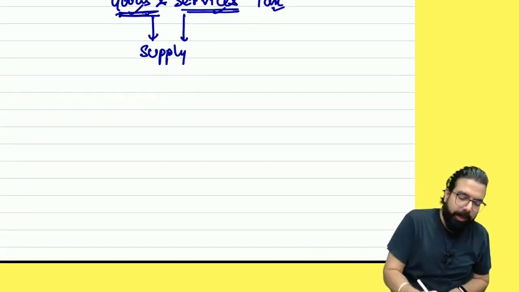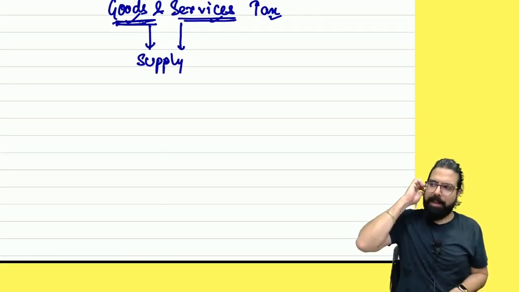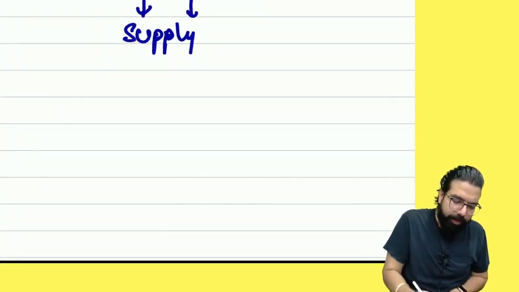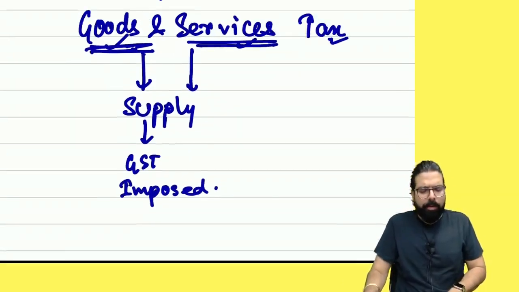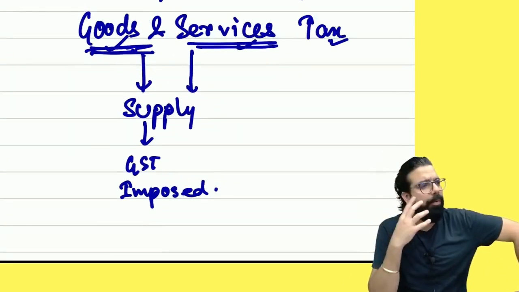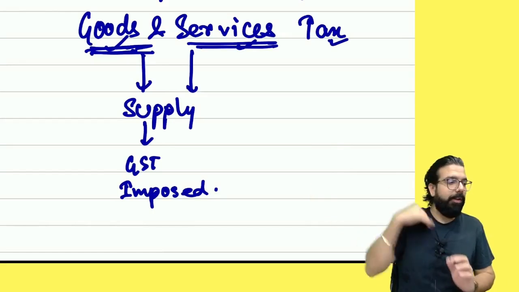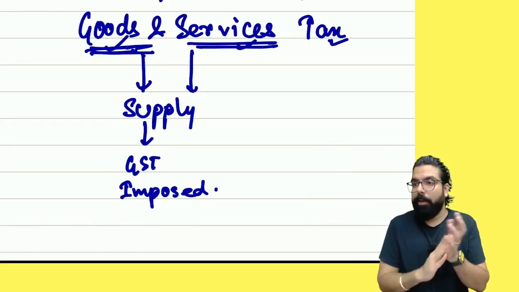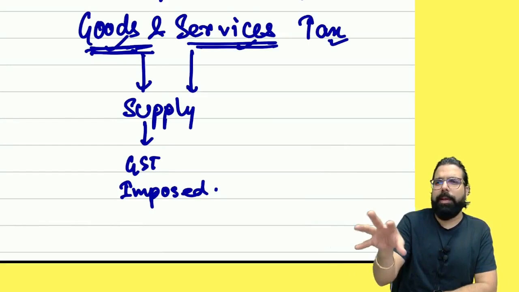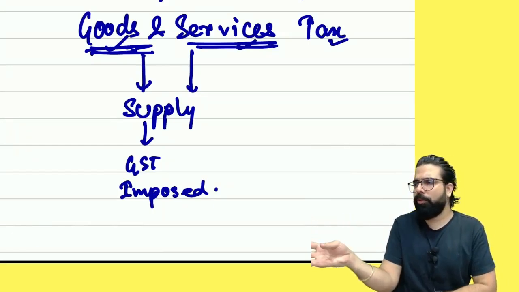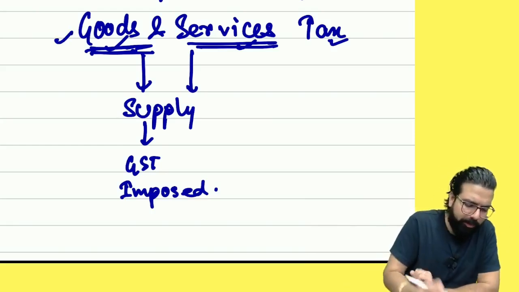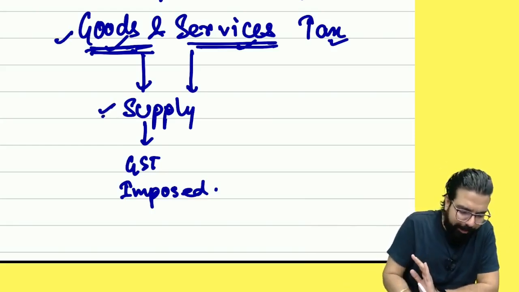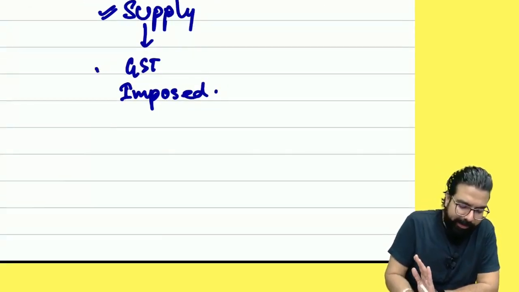Can you tell me one thing? Once I go ahead and supply goods and services, can you charge GST? So GST will be imposed. Do you guys agree with me? Then I'll ask you one question. There's one small kid on the roadside selling socks, 100 rupees a packet. Are the socks goods? Is it supplied? Is GST imposed?